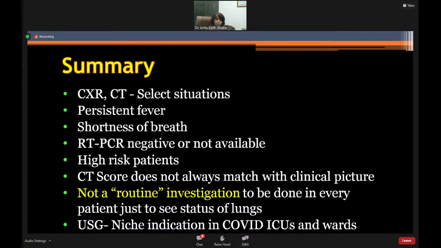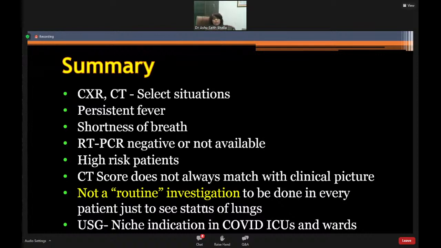Just to emphasize in the summary, chest radiograph and CT are to be used in very select situations, as we have emphasized, such as clear-cut shortness of breath and hypoxia. Persistent fever was one of them. RT-PCR negative, some people used it at the beginning saying it's not available, but I think that situation does not exist anymore. Microbiology is available everywhere, so this is not a reason to do it. So persistent fever, shortness of breath, discordance between clinical and microbiology, and high-risk situations.